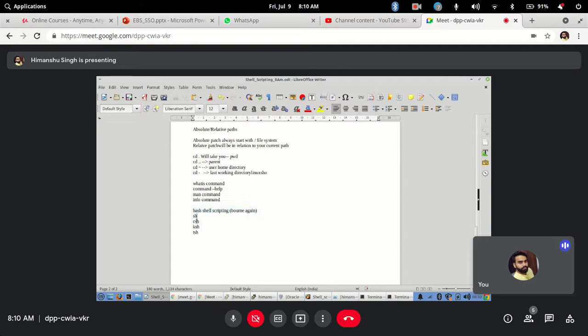Apart from that, there are other shells like C shell, where if you want to use for C code compiling, if you have heard of C programming language, so C code compiling, so csh shell is there. ksh shell mostly comes with your HP systems. Okay, HP servers, you will see ksh shell is there. Then tsh shell are there with various type of systems again.